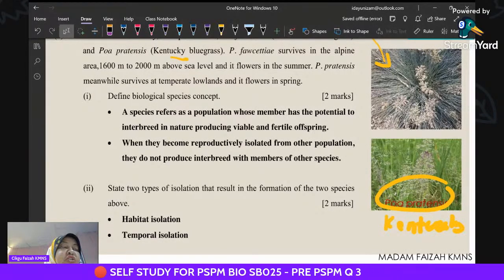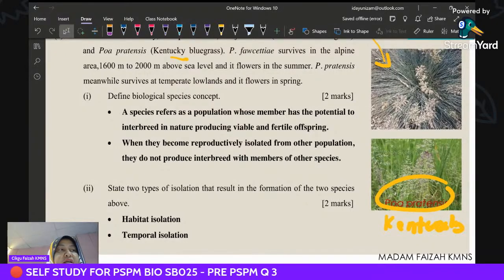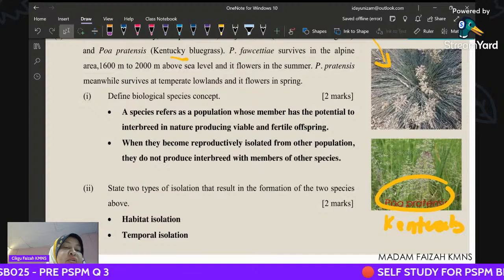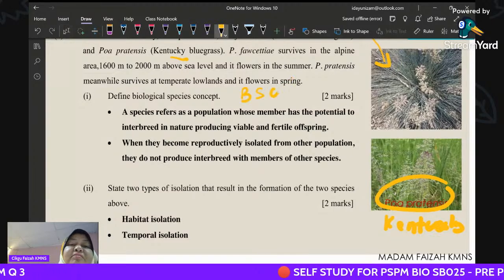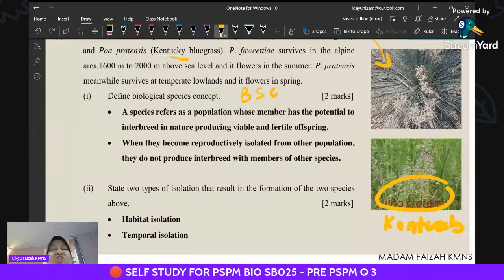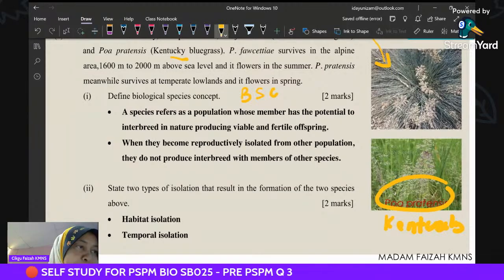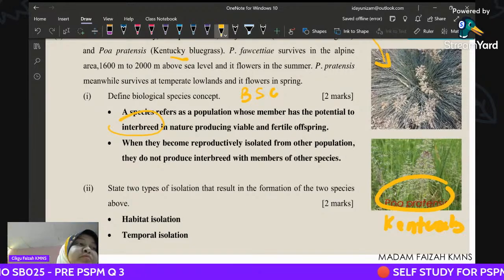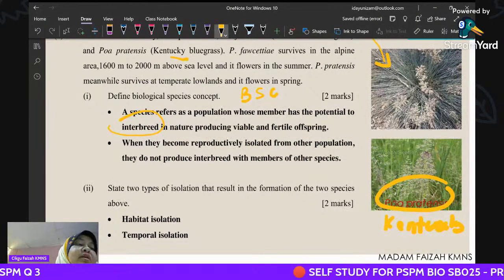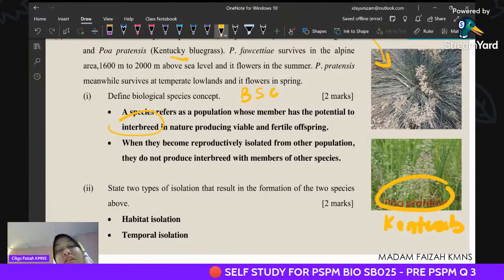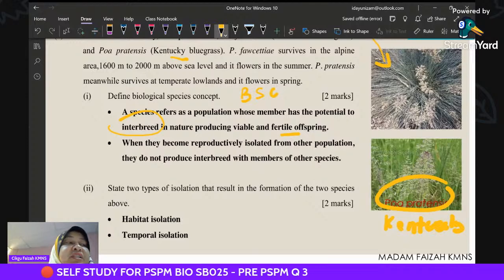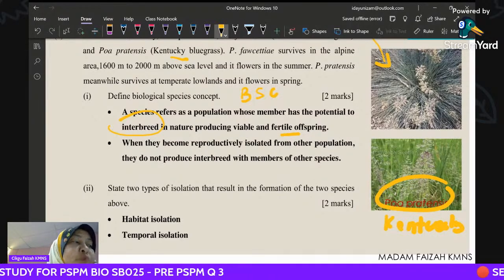Teacher would like you to bear in mind that you need to understand this BSC, the biological species concept. When I mention species, it means they can interbreed, as usual in nature, and they are able to produce fertile offspring.